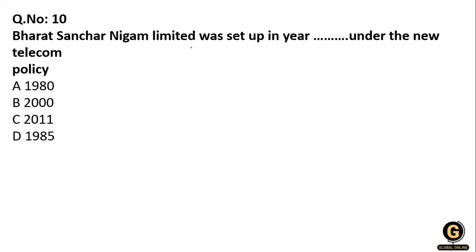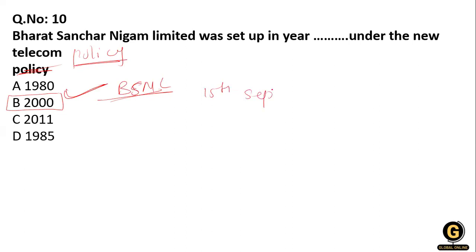Next, Bharat Sanchar Nigam Limited was set up in year dash under the new telecom policy. Options: 1980, 2000, 2011 and 2085. So BSNL was set up in 2000. Clear? Specifically on 15th of September 2000.